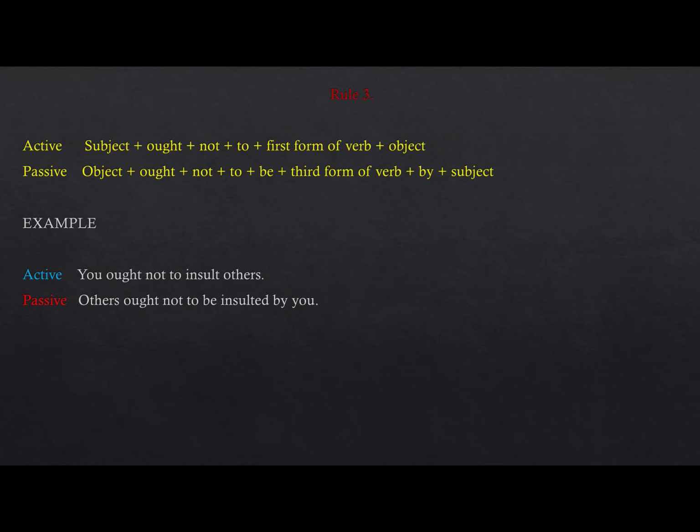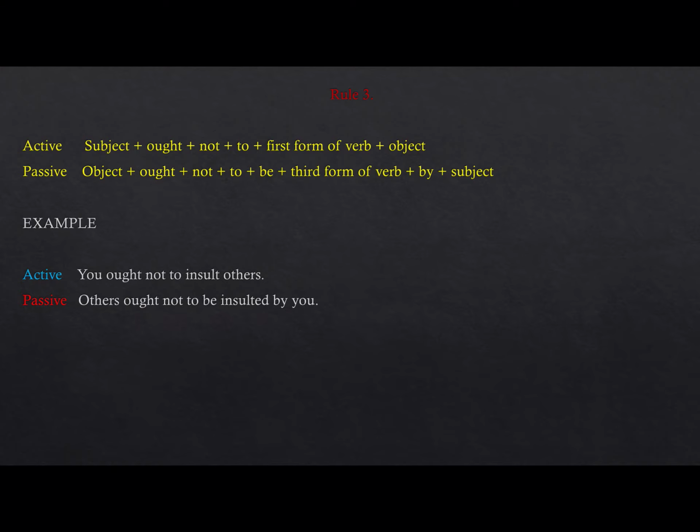Then rule 3 again, if you are familiar with ought to be, so we put not between ought and to. So subject ought not to plus first form of a verb and object, and then ought not to be, third form of a verb, by subject. You ought not to insult others. Others ought not to be insulted by you. Or, you ought not to disobey your teachers. Teachers ought not to be disobeyed by you.